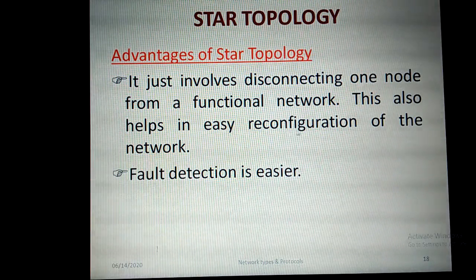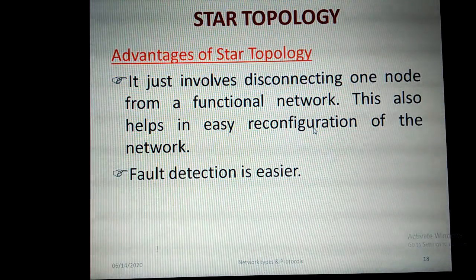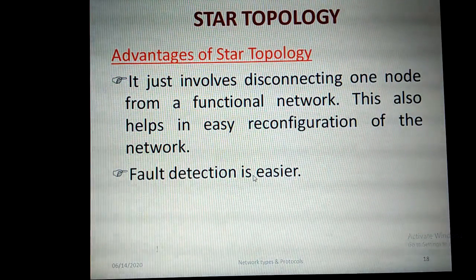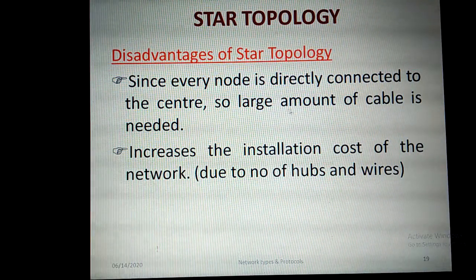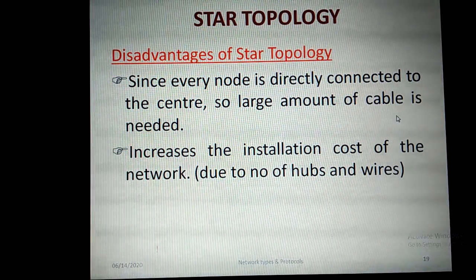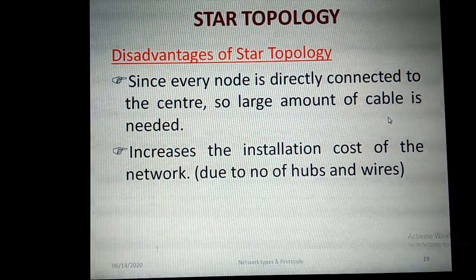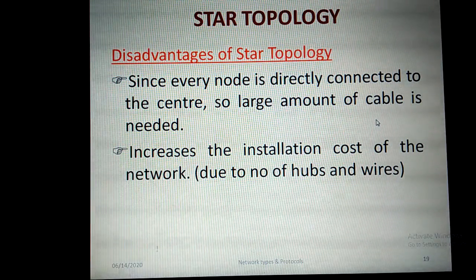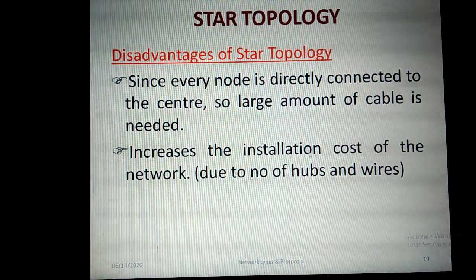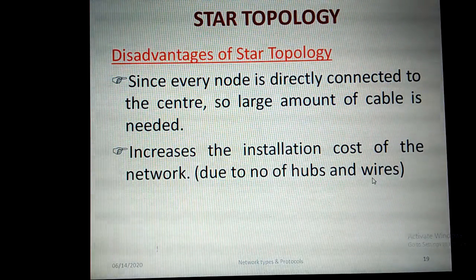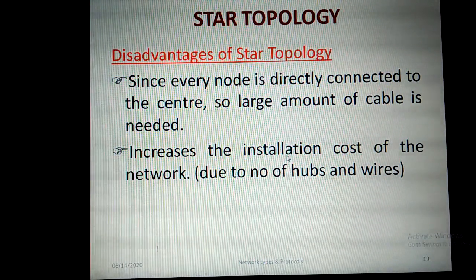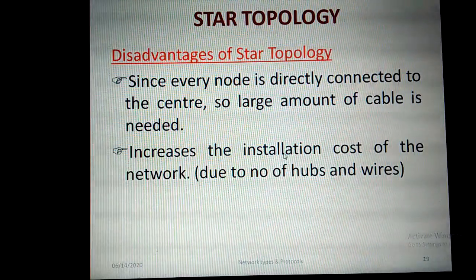This also helps in easy reconfiguration of the network. So easily we can reconfigure and rearrange the network, and fault detection will be much easier in a star topology. What are the disadvantages? Because every node is directly connected to the center, a large amount of cable is needed, because every individual node will have to use its own cable. So it increases the installation cost of the network, because if the number of nodes and wires increases, automatically the installation cost will also increase.